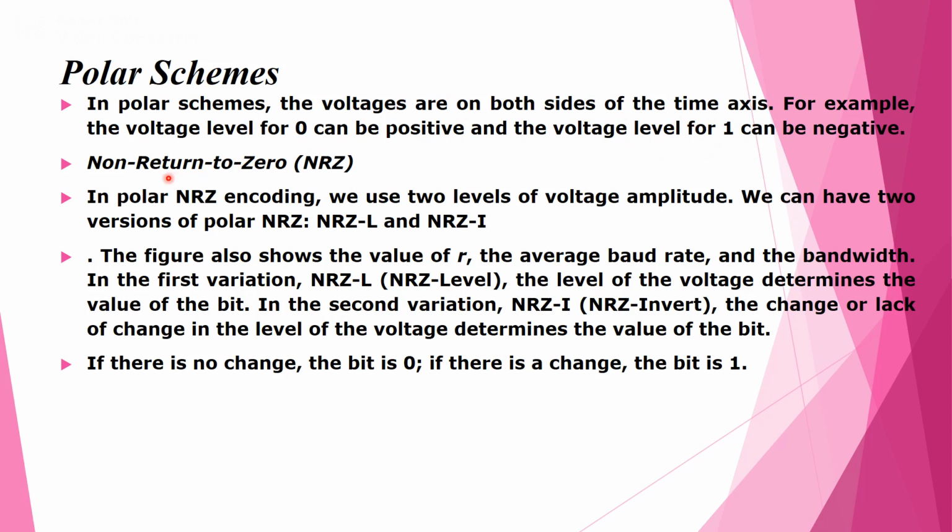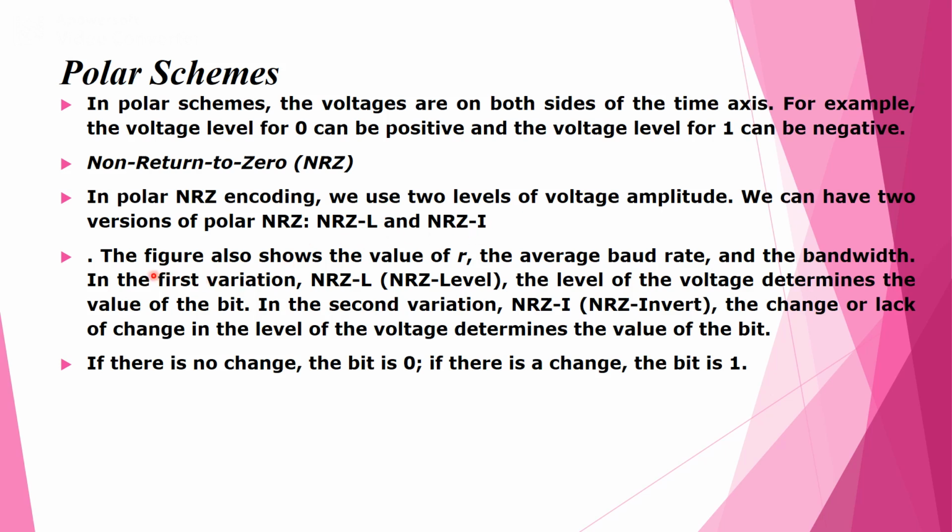So now we'll take non-return to 0. In the polar NRZ, that is non-return to 0 encoding scheme, we use two levels of voltage amplitudes. So we can have two different versions of polar non-return to 0 schemes: NRZ-L, that means level, and NRZ-I.